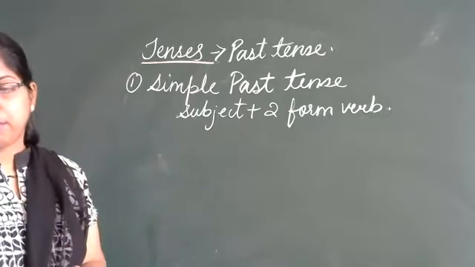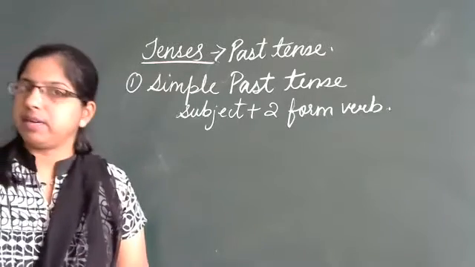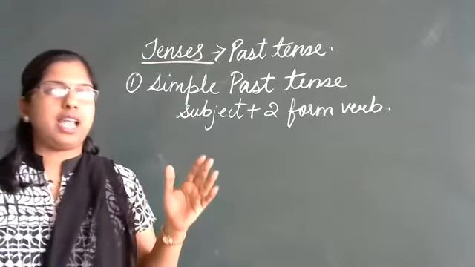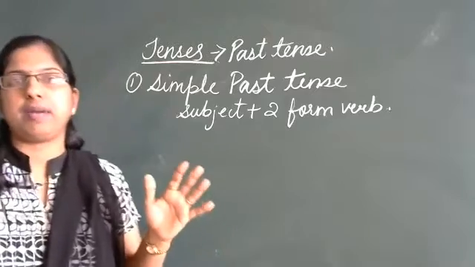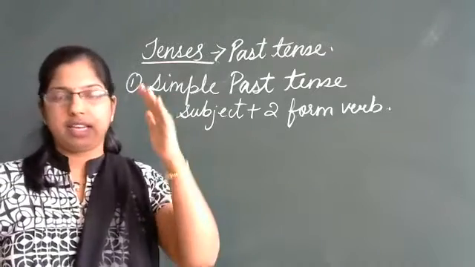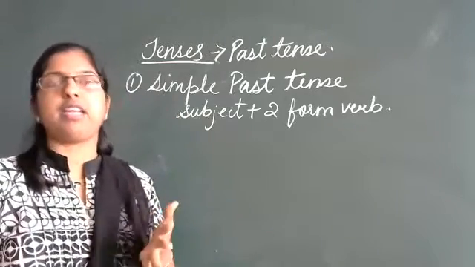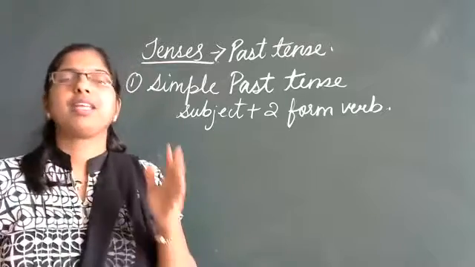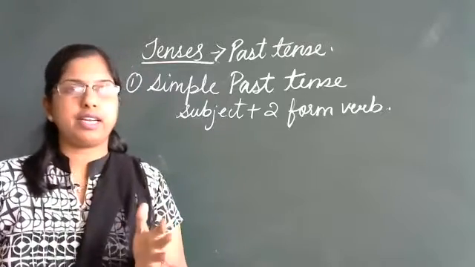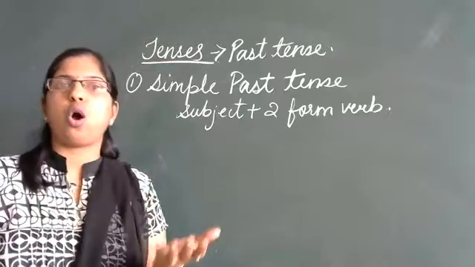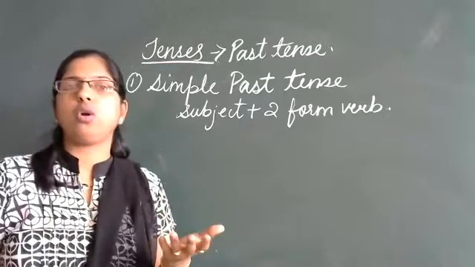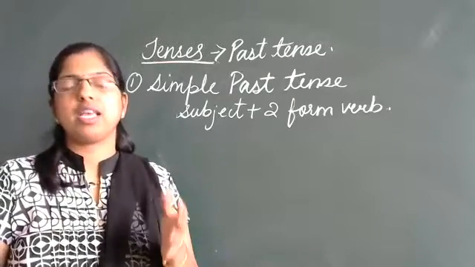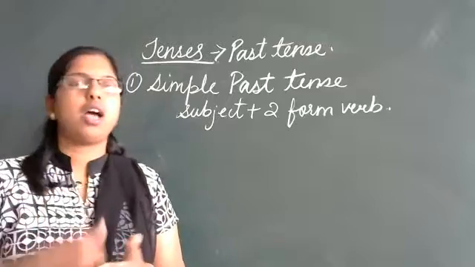Now, in the simple past tense, see, in the last class, we have already learned about the present tense. In present tense, we learned about affirmative, negative, and interrogative. Affirmative is a positive sentence. Negative gives you a negative sentence with the addition of words such as no, not, do, don't, never. And interrogative gives you a question.